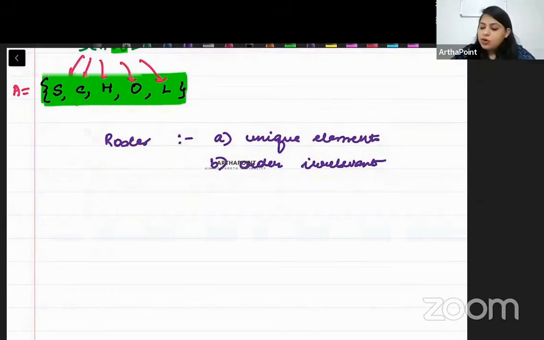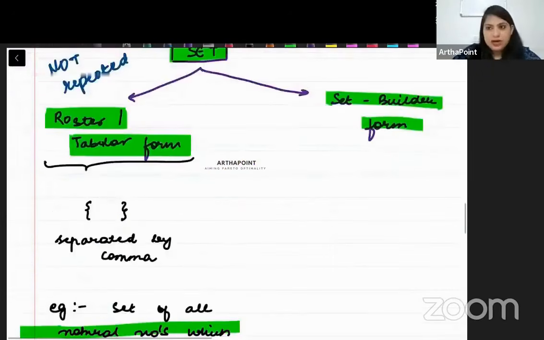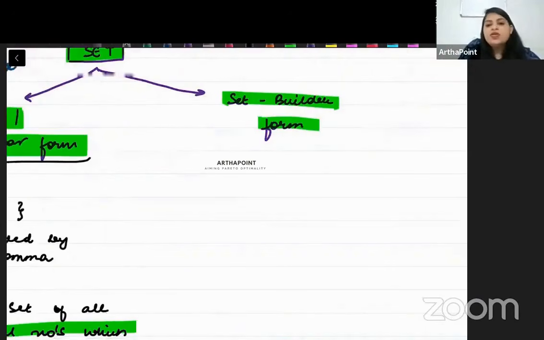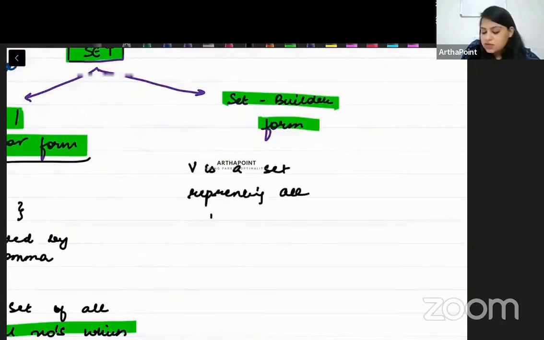But now we want to go ahead and talk about the set builder format. In set builder format, we need to write it in a crisp manner. Okay? And how do we write it? Just for example, let's say that V is a set representing all vowels. So I want to write a set V, and this V should have all vowels. How will I write it in this set builder form? Okay, this is the question.